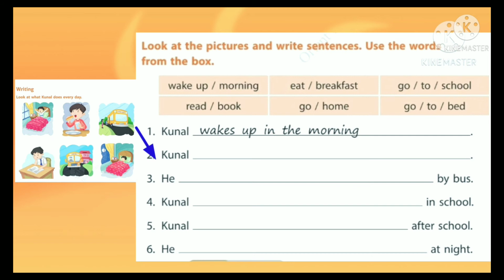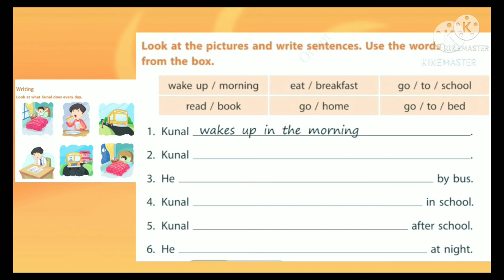Second, Kanal dash. What is the second picture? Yeah, he is eating. So, take the second words from the box. Eat breakfast. And Kanal is a singular subject. We have to add S to the word eat.